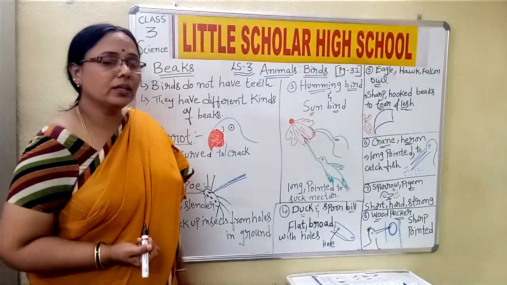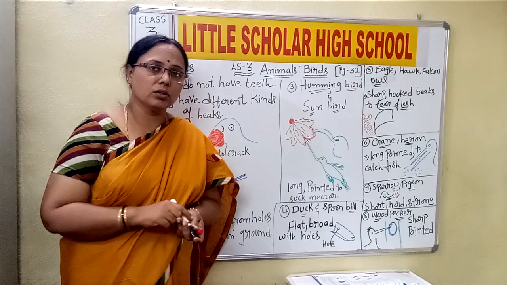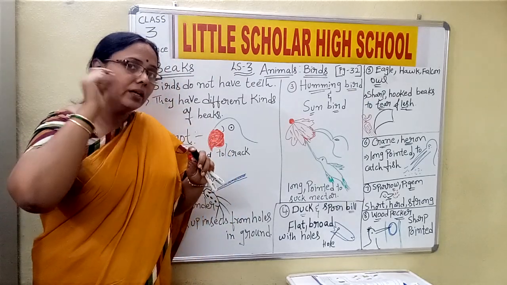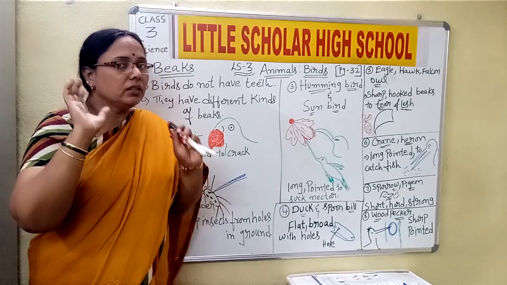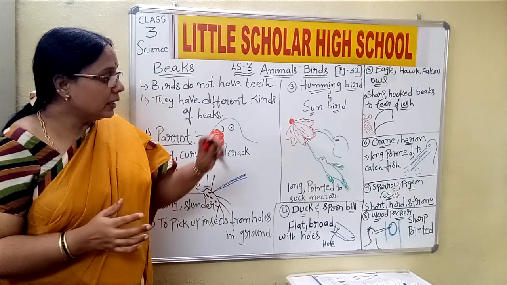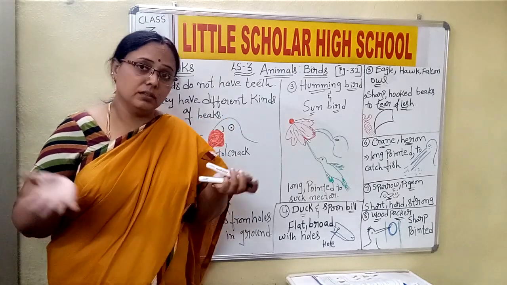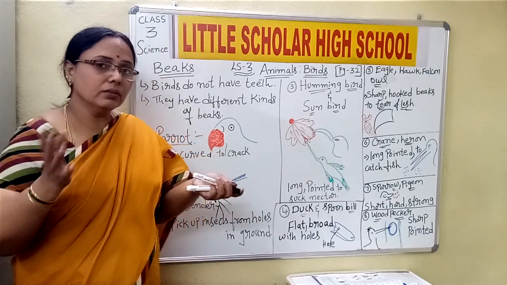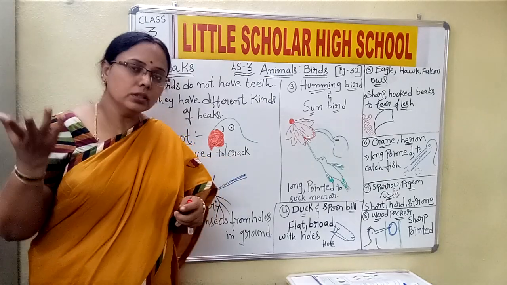Now cranes you might have seen in your nearby lakes or ponds. They are white in nature. The beaks are very long and pointed, and they are very thin also, and the legs are a little long. Legs are long, and these are the ones which can live in the water and on the trees also.